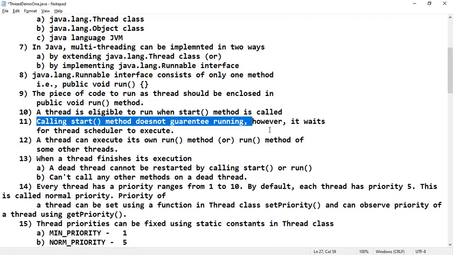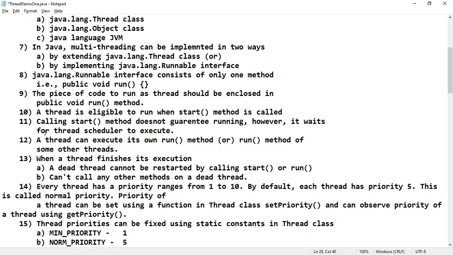However, it waits for the thread scheduler to execute. So it will always wait for the thread scheduler. It means the thread will always wait for the thread scheduler to execute.